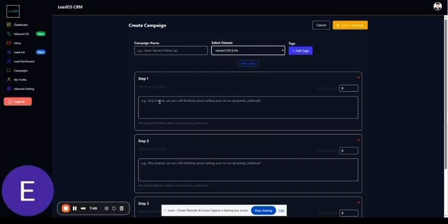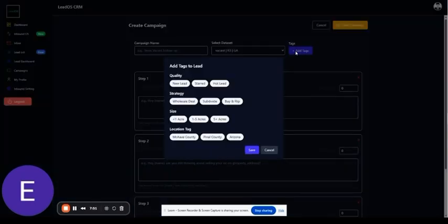The other thing that we did is we added different tags. So if you're like me, you do multiple different strategies. You might wholesale a deal. You might want to do a minor subdivide. You might want to buy and flip it. These are all different strategies that you can do, and you might cater your marketing specifically to match that strategy. So what you can do is you can select the tag, the size, and whatever location that you're kind of going after.